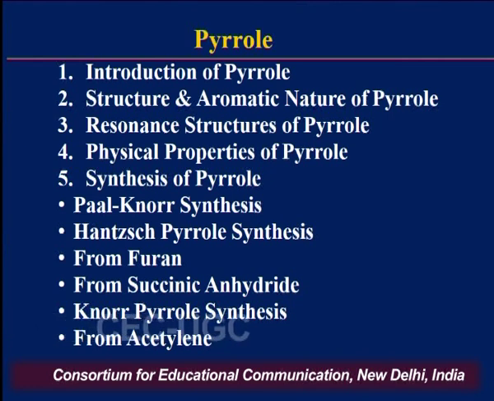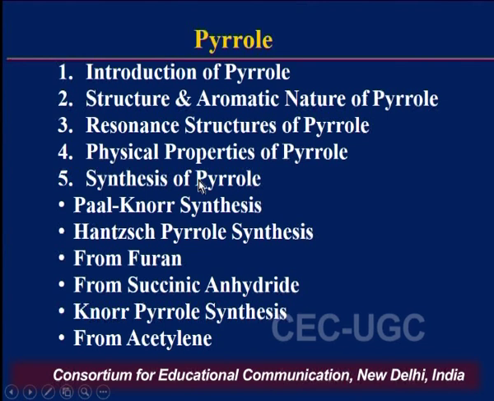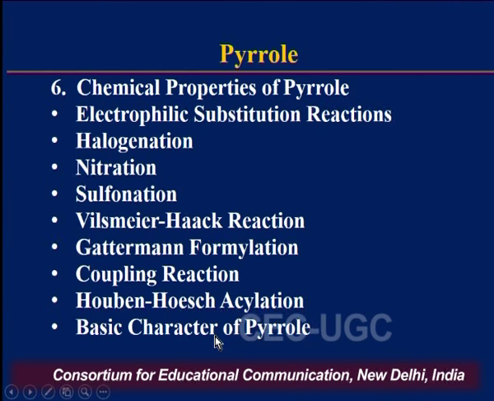In the synthesis, we are going to discuss different kinds of synthesis like the Paal-Knorr synthesis and Hantzsch pyrrole synthesis. We will also discuss the synthesis of pyrrole from furan and thereafter from succinic anhydride, then pyrrole synthesis, and at last the synthesis of pyrrole from acetylene. Thereafter we will discuss the chemical properties of pyrrole.